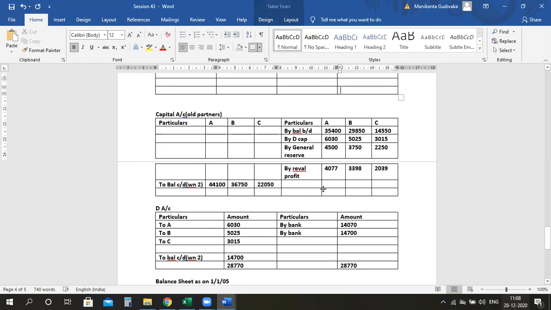But now you see here, tell me which side is more for A, B and C, whether debit is more or credit is more. Tell me, guys. Any adjustment needs to be done through the cash account. That's it. We are done. Quickly do the calculations.